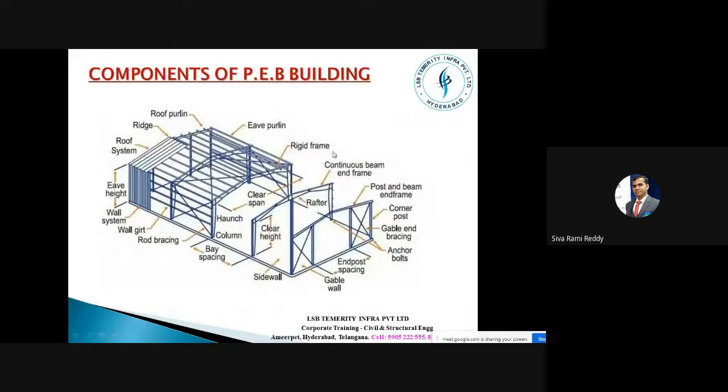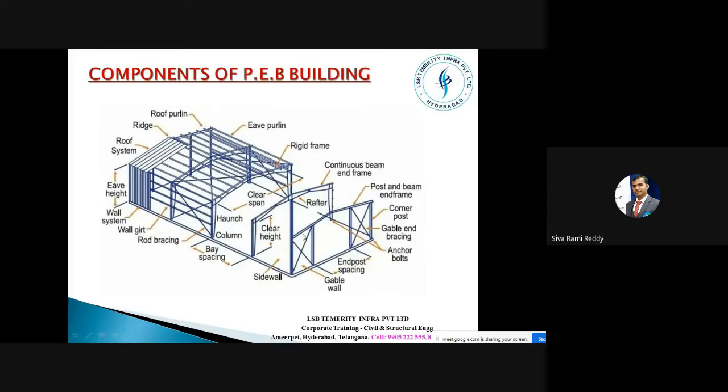And see, now we understand what this PEB is, what the comparison is, what the advantage is, and now we started discussing how to design this structure. Before designing this structure, we have seen some of the pictures. From there, we can slightly understand the difference between these two, conventional steel structure and PEB steel structure. So this is PEB steel structures. Now we need to understand the component names.